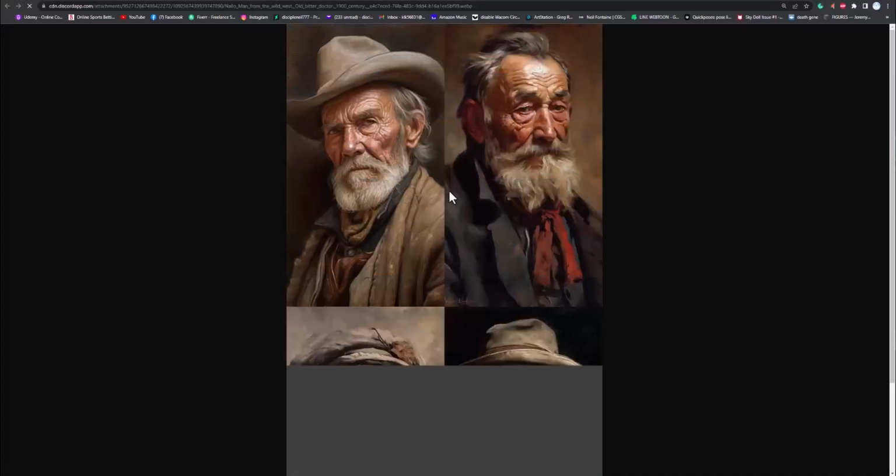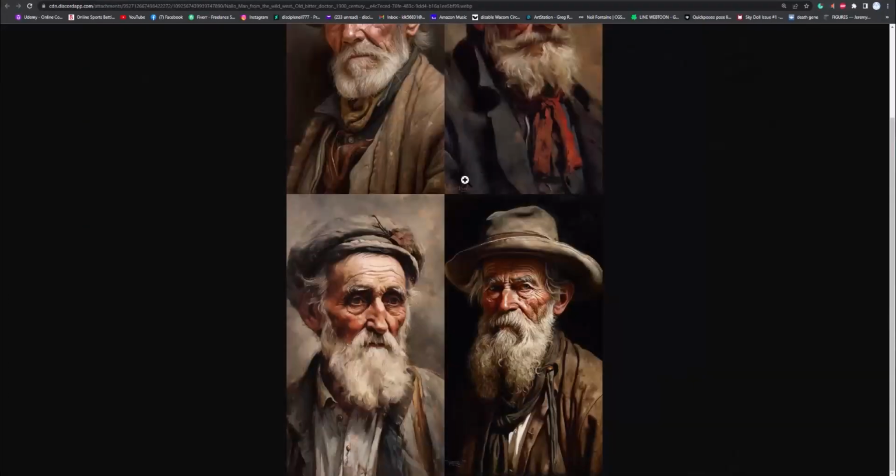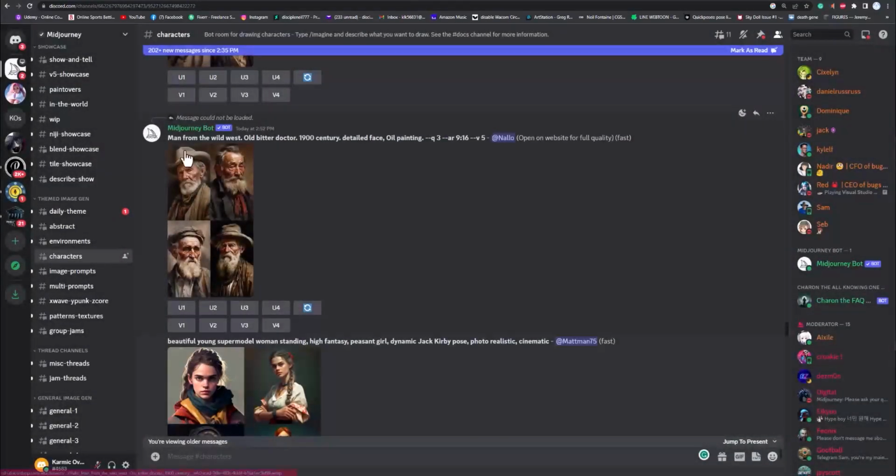And you can also come in here to get ideas, and you can grab one of their dudes. It looks more like a painting though, but say you want more of a photograph, you can grab that dude. You can upscale him, or you can just grab this whole thing as inspiration for what you want, or just grab that guy, for example, and then use that as part of your image prompt. So that, and then say a real photo of an old man, whatever, right? And you can look at their prompt here: man from the Wild West, old bitter doctor, 19th century, detailed face, oil painting. So change this to award-winning photography, and then maybe put cinematic lighting or something like that, and then take that guy, put it at the front, and you'll get something like that.